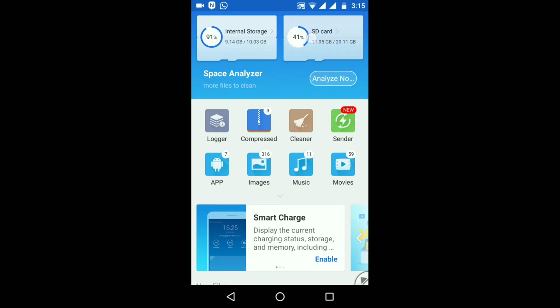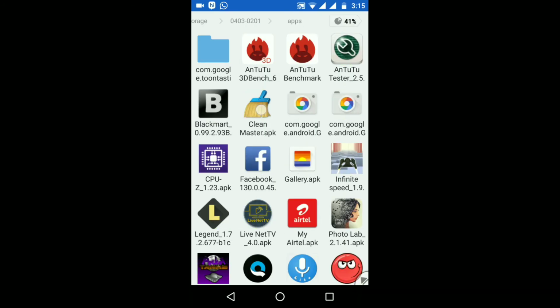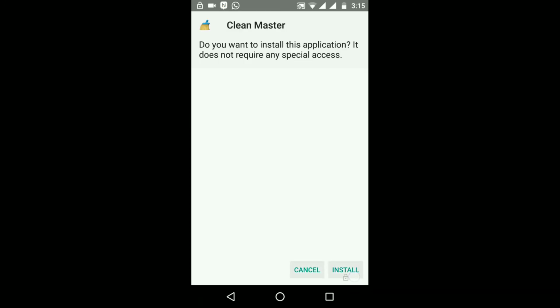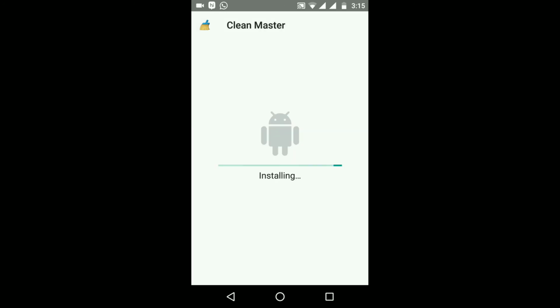Let us check whether this is solved in Android 7 or not. Go to apps and click on install. Yes, we can also click on the install button in this Android 7.